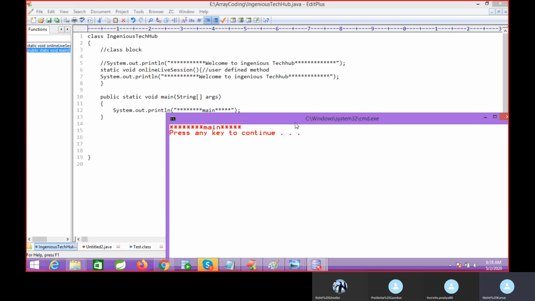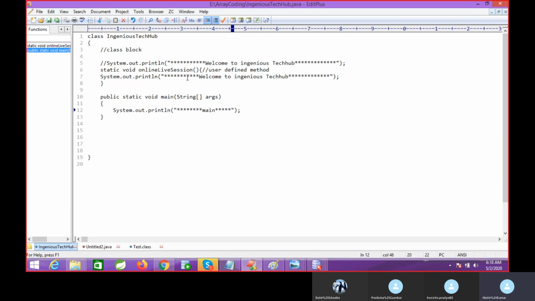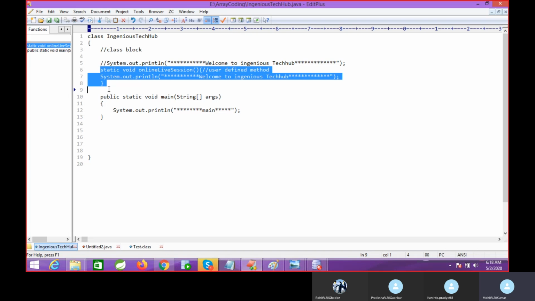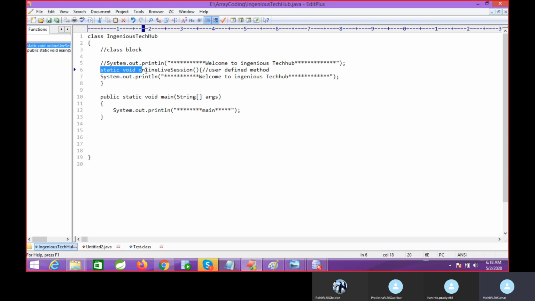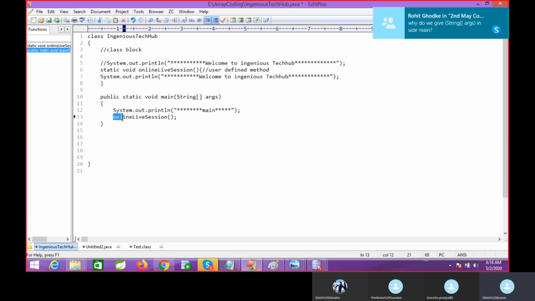When you are executing your code, the main method will automatically be called by the JVM. But we are not able to print this user defined method. This is our user defined method, right? A static method. So what we can do is, this static method must be called inside the JVM. How to call a method, how a static method works and all, I will discuss later. Since this is static, you can call this method directly.